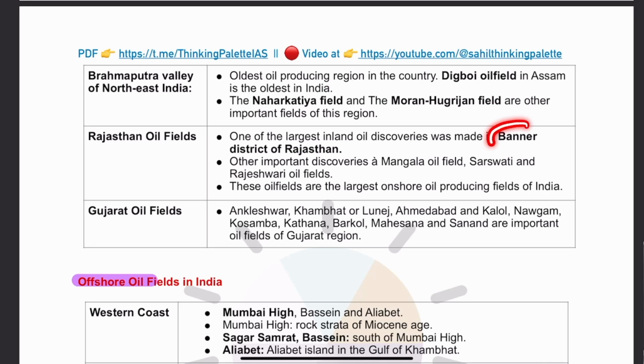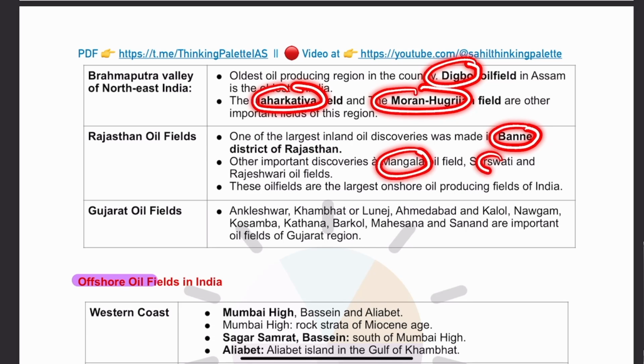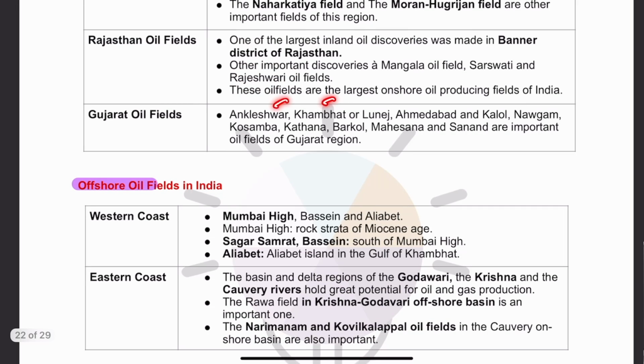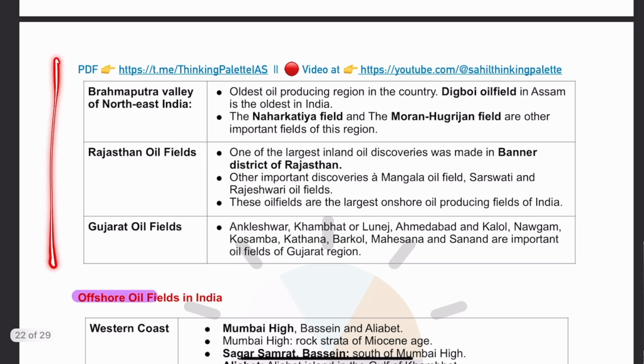Then in Rajasthan, there is the Baner district of Rajasthan where a discovery has been done. Then also there is the Mangla oil field, Rajeshwari oil field, and Saraswati oil field. They have also been identified in Rajasthan. So, Digboi in Assam, Naharkatia, Moran, Hugrijan, then Baner, Mangla, Saraswati, and Rajeshwari. Then in Gujarat, Ankleshwar, Kambat, Lunej, Ahmedabad. Here, there are oil fields that have been discovered. So these are largely the land-based oil fields.